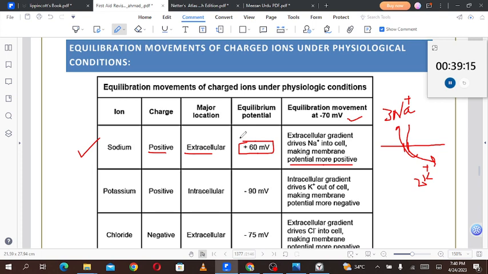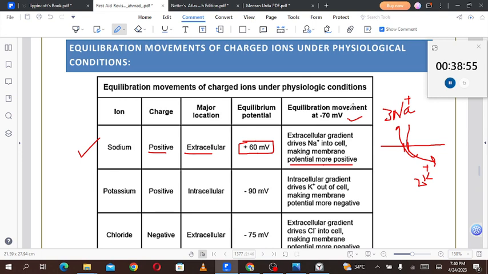If we had only sodium ions, those sodium ions would have created a potential across the membrane of plus 60 millivolts, right? I hope it is clear, and if it is not clear, kindly go listen to the videos which explain this concept very beautifully. Or you may also read the BRS physiology from which I have learned this concept. So this is a beautiful concept.